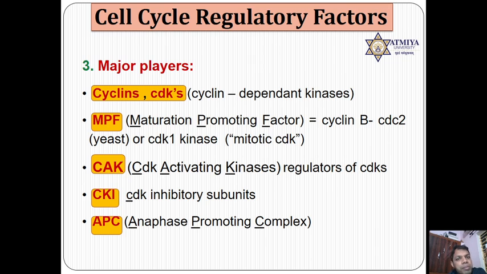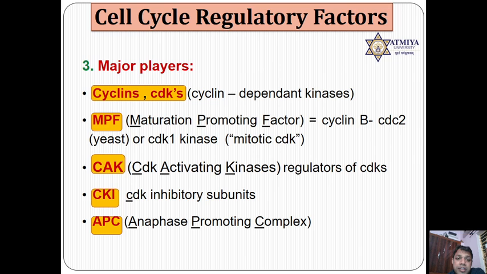So remember, MPF is the first known CDK cyclin, known as maturation promoting factor. It is again CDK and cyclin only, but in case of yeast we say cyclin and CDC. MPF is a specific type: cyclin B and CDK1, or in case of yeast, cyclin B and CDC2.